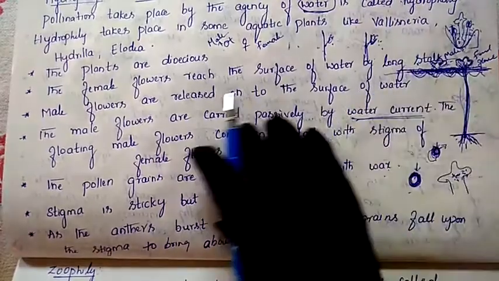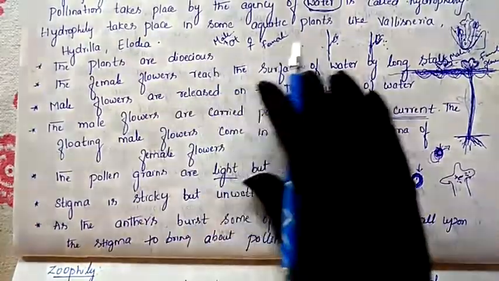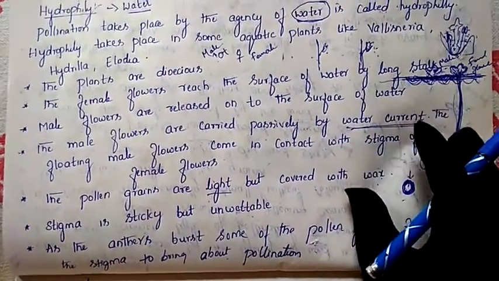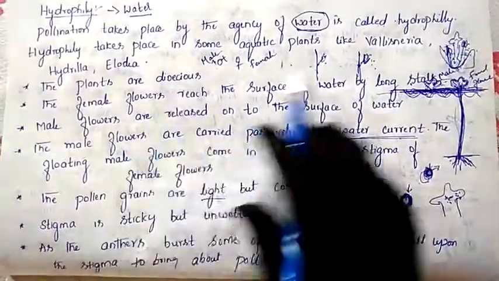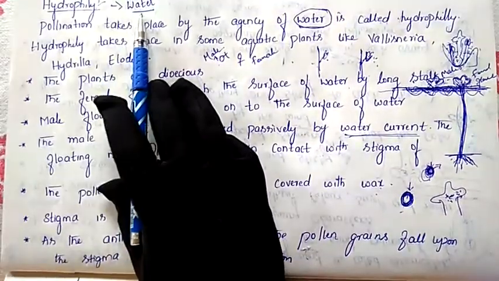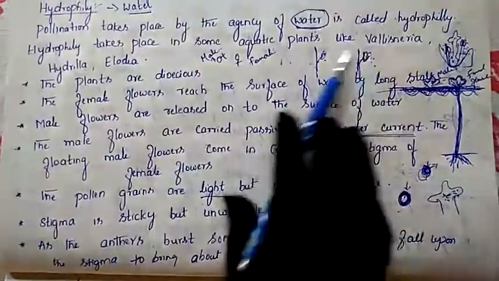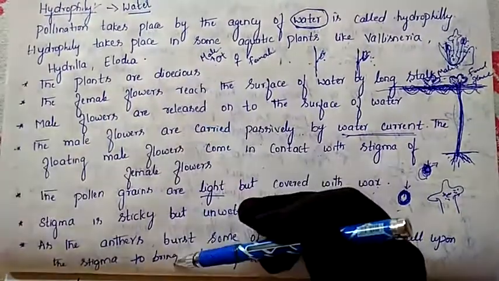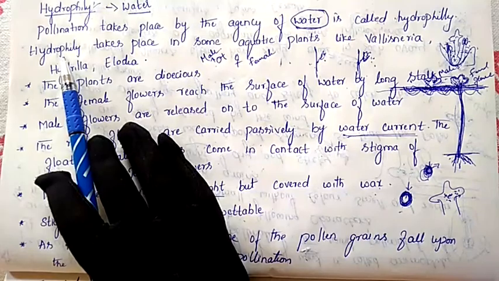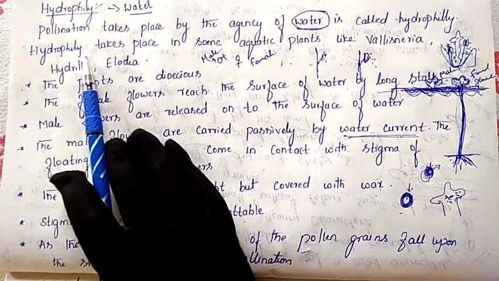And in which plants does this pollination take place? Examples are Vallisneria, Hydrilla, Elodea. These are all aquatic plants where pollination takes place with the help of water. These types of flowers contain all these characters, and that's why we call them hydrophilous flowers, or water pollinated flowers.